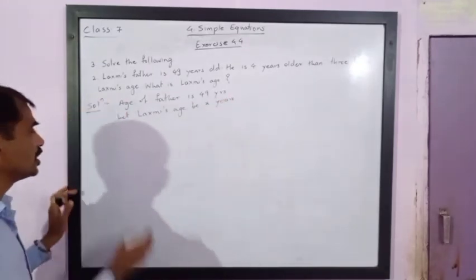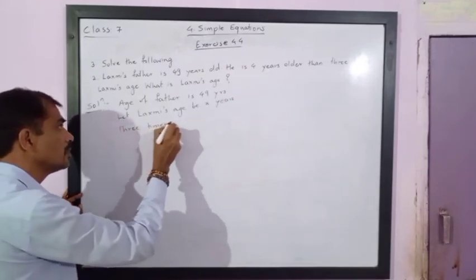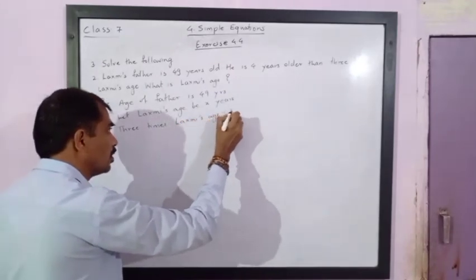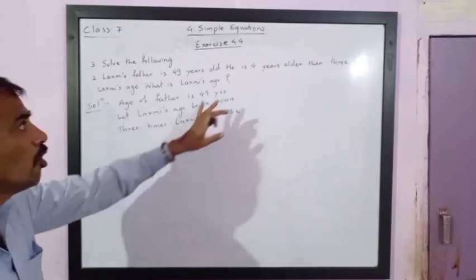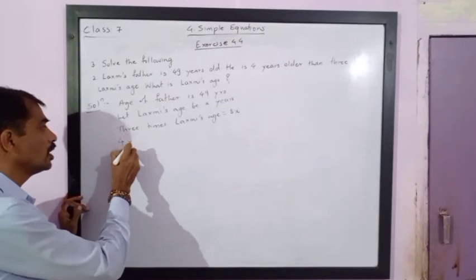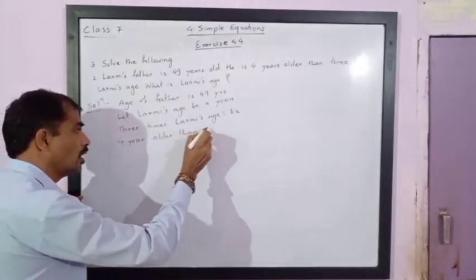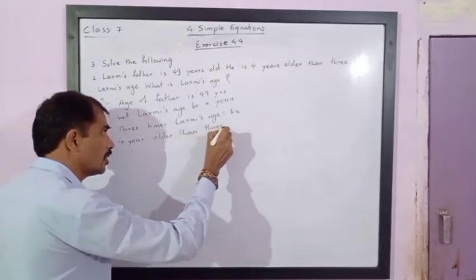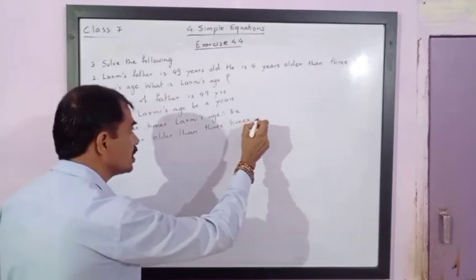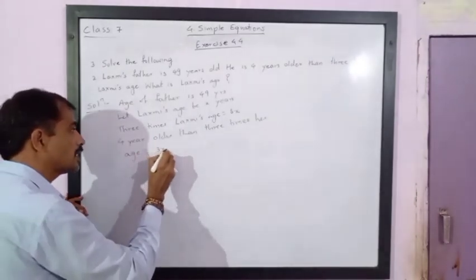3 times Lakshmi's age is equal to 3x. Now 4 years older than 3 times her age will be equal to 3x plus 4.